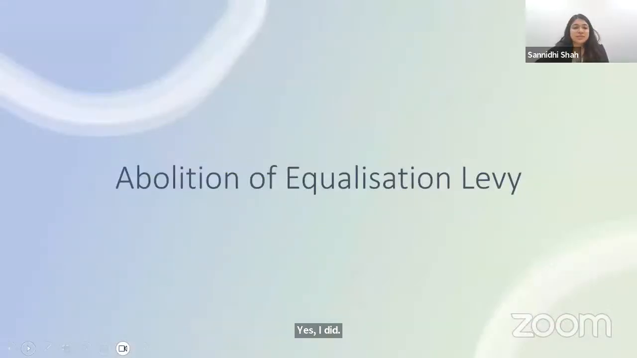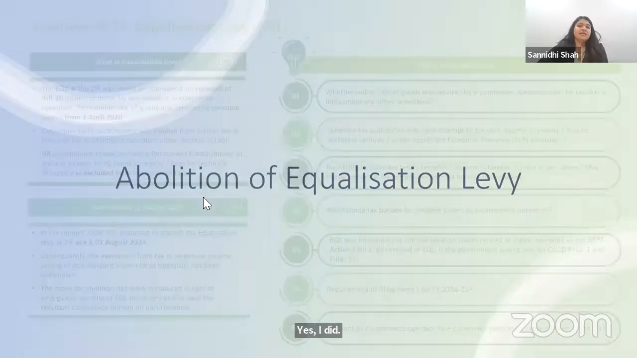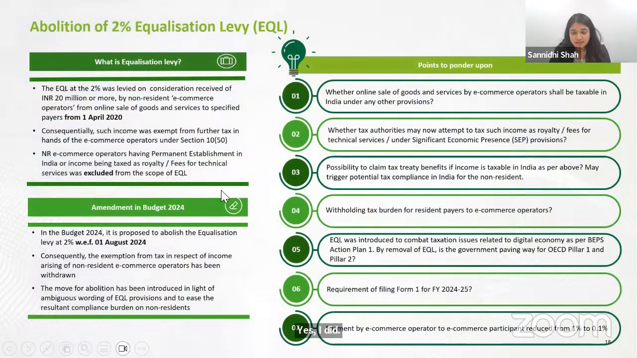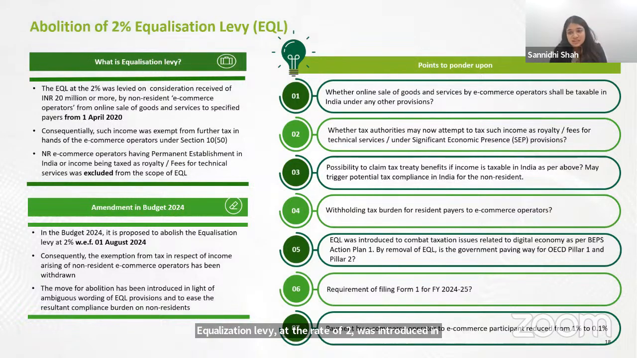The next amendment is with respect to equalization levy. Equalization levy at the rate of 2% was introduced in the year 2020. On what sort of income was it taxed? Basically, the government realized that there were many non-resident players working in the digital economy. They used to have customers in India without having any physical presence. If there is no physical presence, they did not constitute any permanent establishment in India, and because of that they landed up paying no taxes in India.